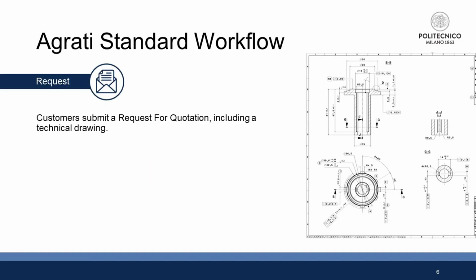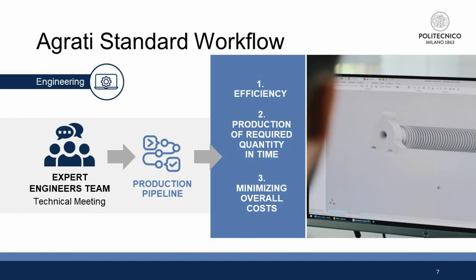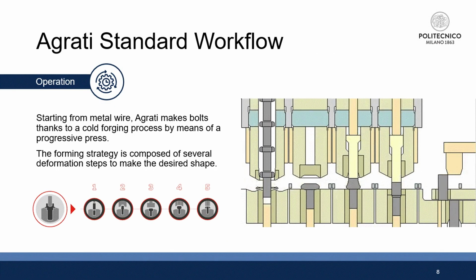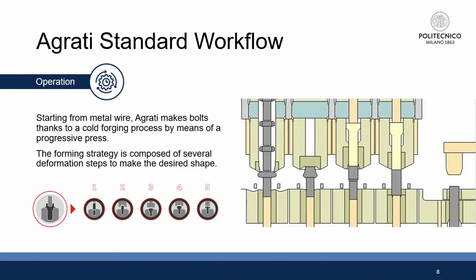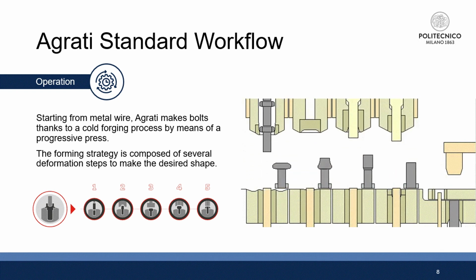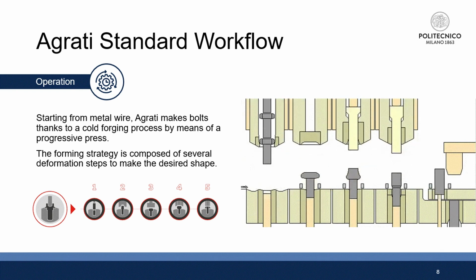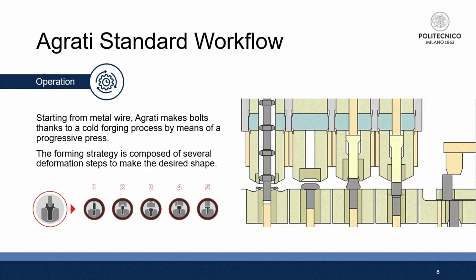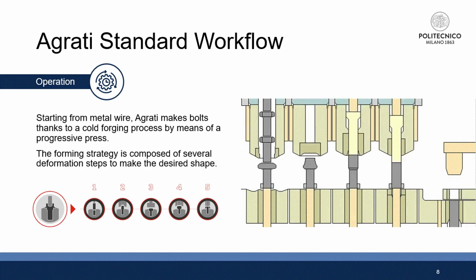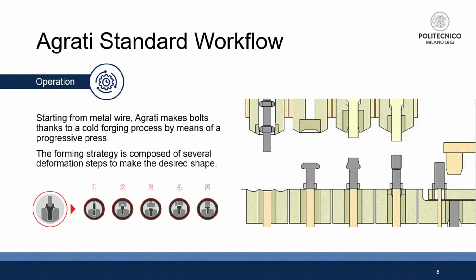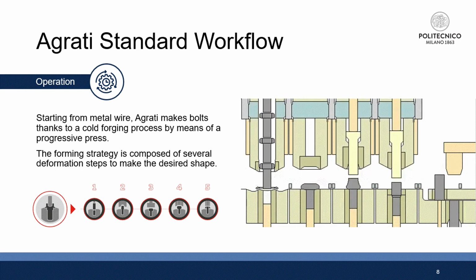First, customers submit a request for quotation, including a technical drawing. Then, Agrati expert engineers design an efficient production cycle to achieve on-time production while minimizing cost. Starting from metal wire, Agrati makes bolts thanks to a cold forming process by means of a progressive press. The forming strategy is composed of several deformation steps to make the desired shape.